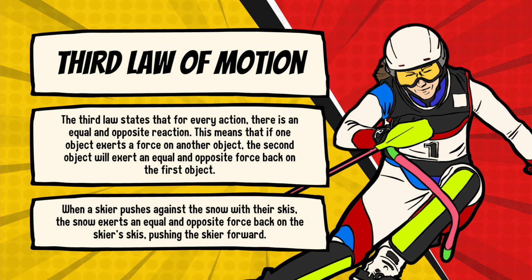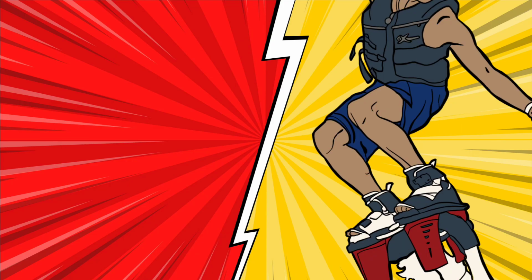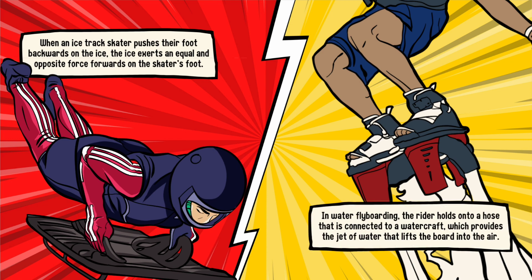When a skier pushes against the snow with their skis, the snow exerts an equal and opposite force back on the skier's skis, pushing the skier forward. When an ice track skater pushes their foot backwards on the ice, the ice exerts an equal and opposite force forwards on the skater's foot. In water flyboarding, the rider holds onto a hose that is connected to a watercraft, which provides the jet of water that lifts the board into the air.